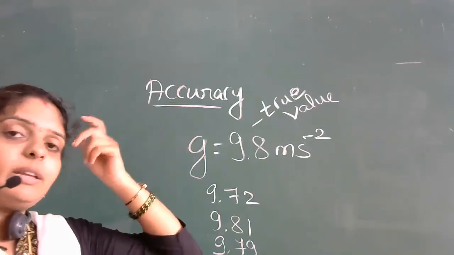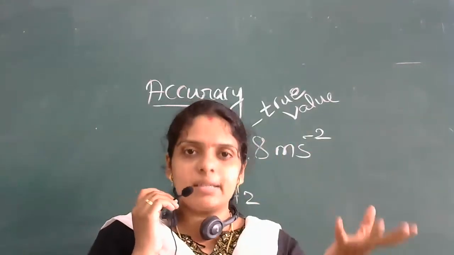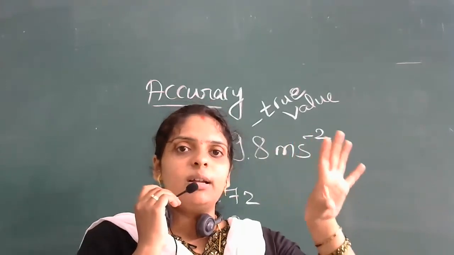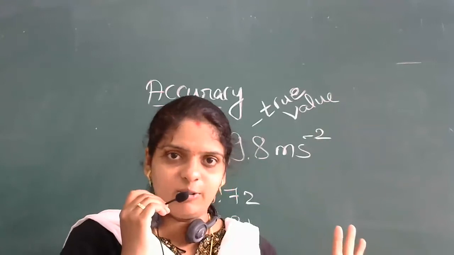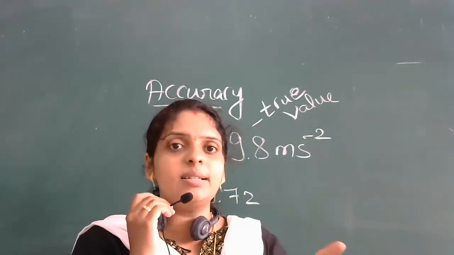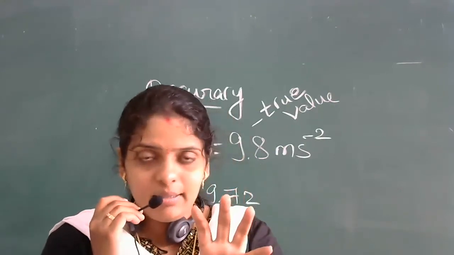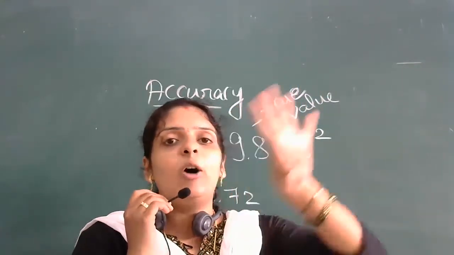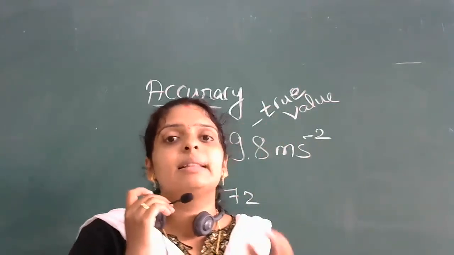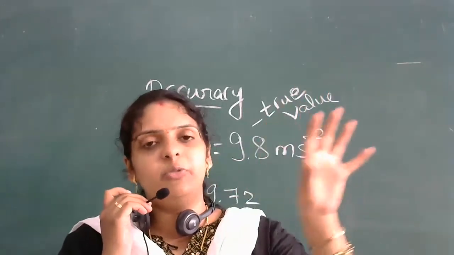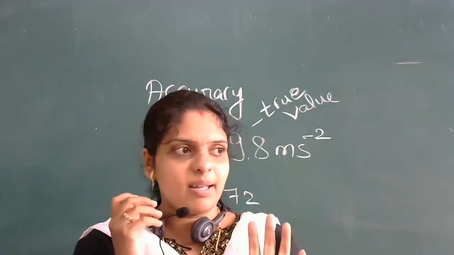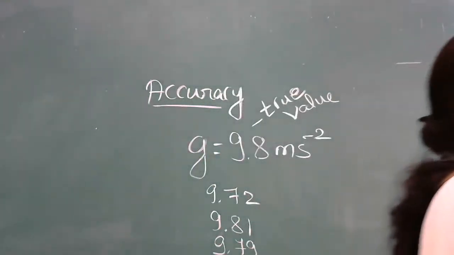Accuracy. Means when your mother cooks food, it will taste different. When you people cook, it will taste different. So whatever your mother cooks, 99% of the time that is the actual one. That is the correct one. Whatever you people are doing, that is a trial. So how close is your trial to that standard food? Whatever the spiciness or salt, how close is that taste to the food prepared by your mother? That is nothing but accuracy. Did you understand what accuracy is? Understood, everyone?